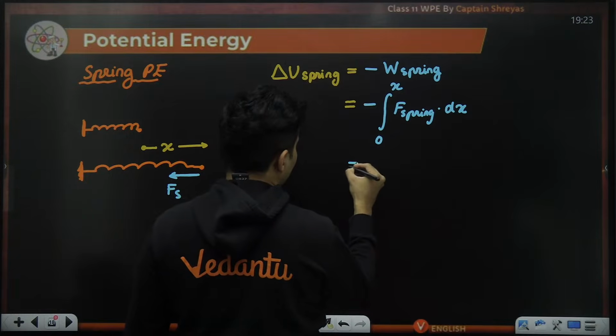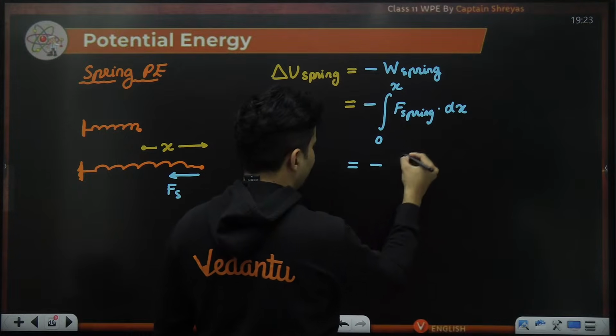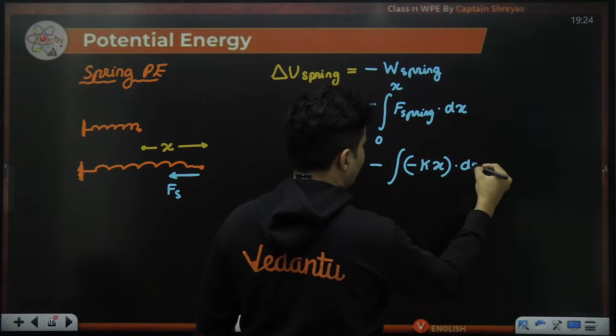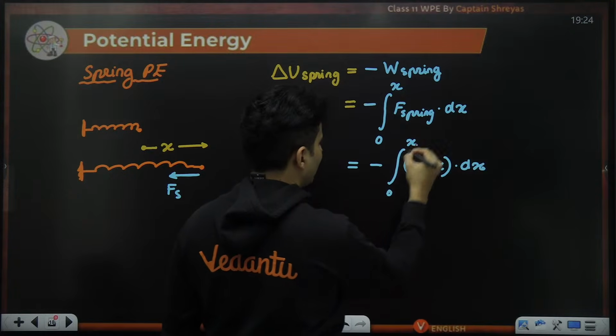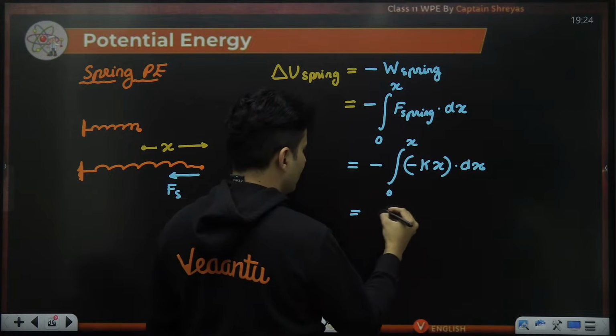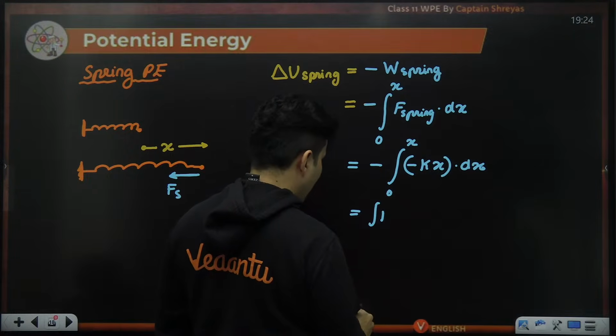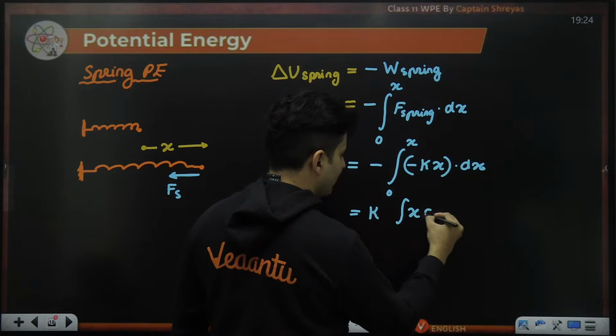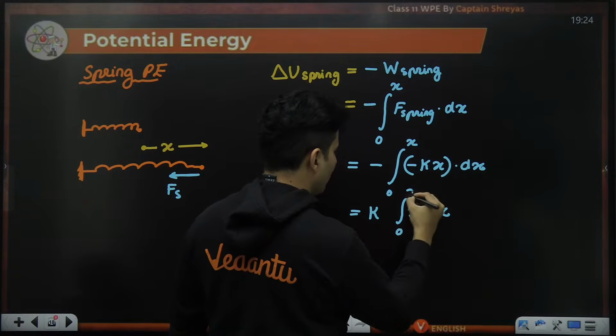Now, the spring force itself is going to be minus kx, and this into dx from 0 to x, minus minus cancels. So I'm just left with k, which is also a constant, coming outside, integral of x into dx from 0 to x.